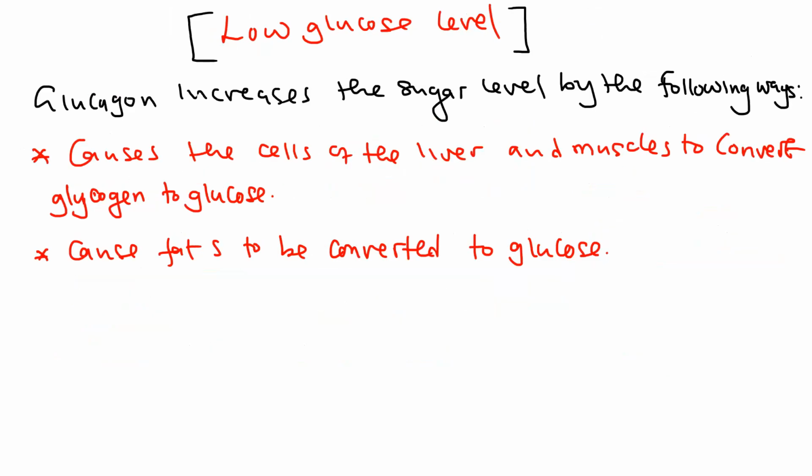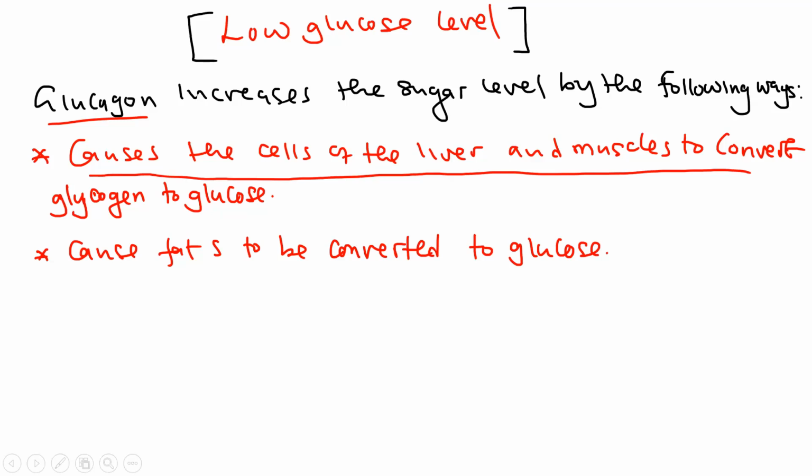Okay, let us look at how low glucose level is brought back to the normal level. Under this one, the pancreas releases the hormone called glucagon. This increases the sugar level in the blood in the following way: it causes the cells of the liver this time around and the muscle to convert glycogen back to glucose. Then, of course, it causes the fats to be converted to glucose. So these are the ways in which low glucose level is brought to normal.